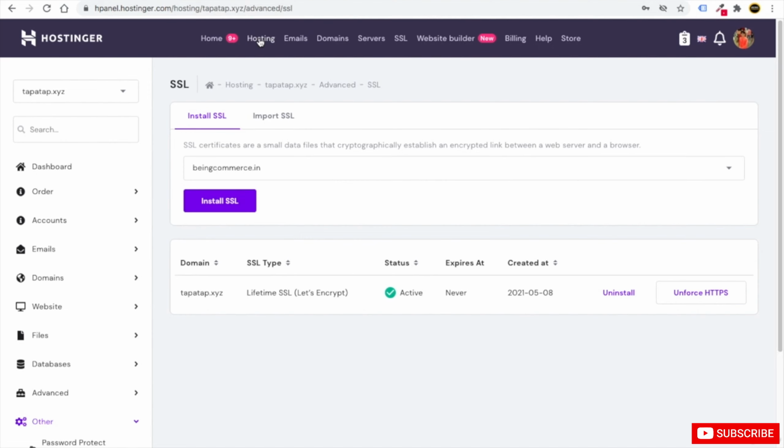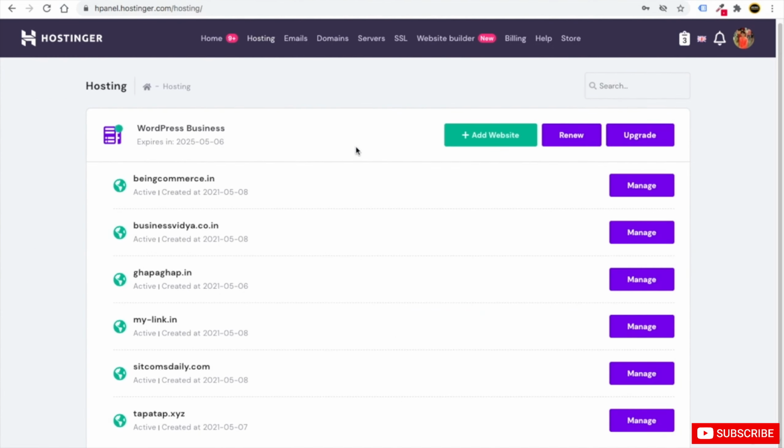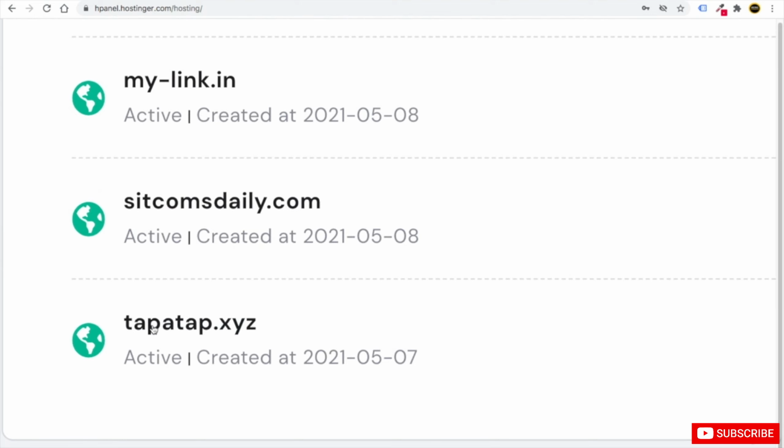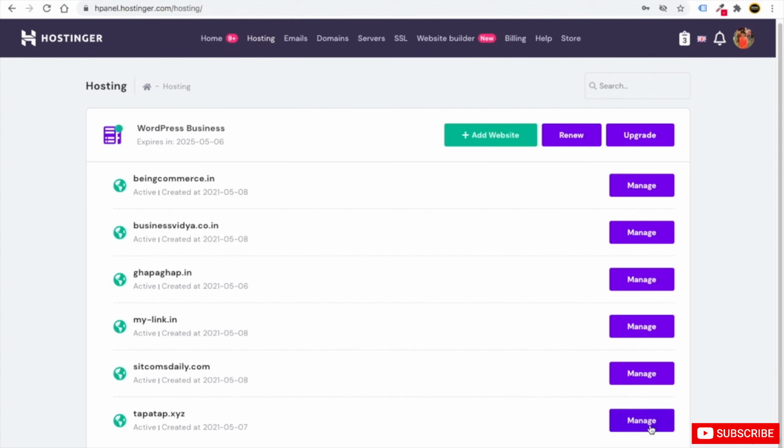So just again go to hosting. Now you can see the lots of websites I have hosted here. All websites will show inside hosting. So whatever website you want to manage, for example, right now we have to install our WordPress website inside tapatup.xyz. So at last I will click on manage for the tapatup.xyz domain.